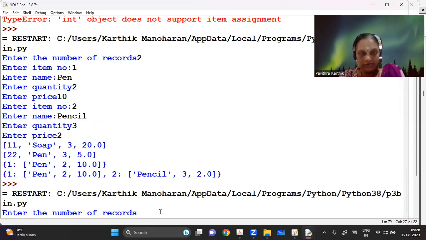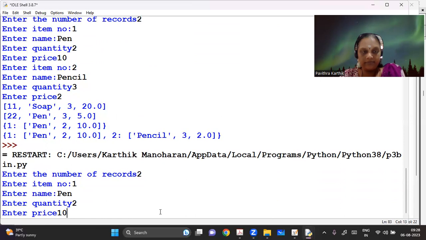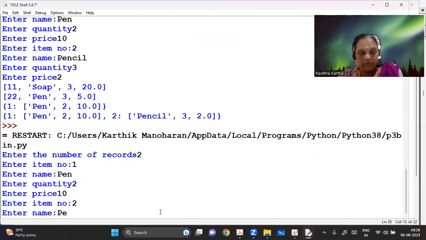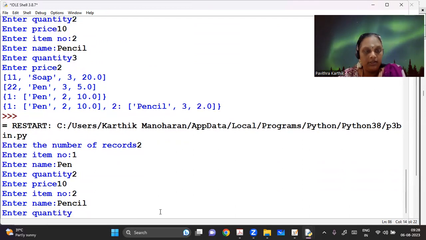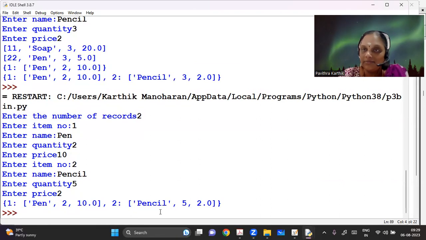The number of records is 2 now. Item number 1. Item number 2 is name for it. And I have my quantity as 5 and price as 2. So now you can see that it is written properly. Only one record is there in the file also.